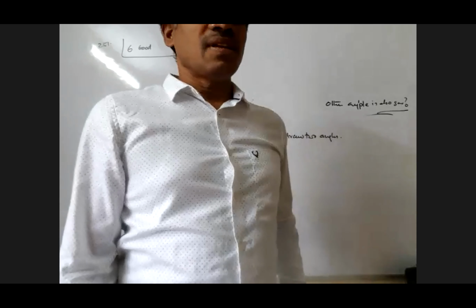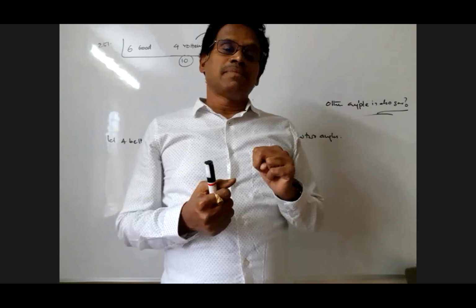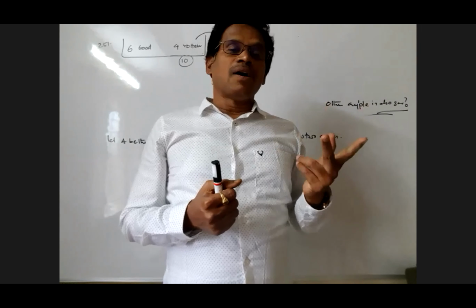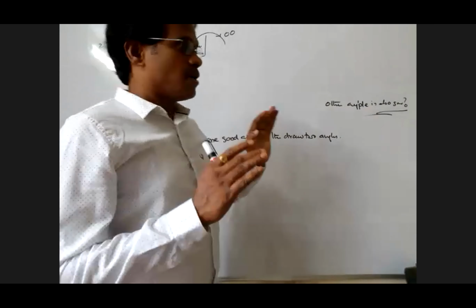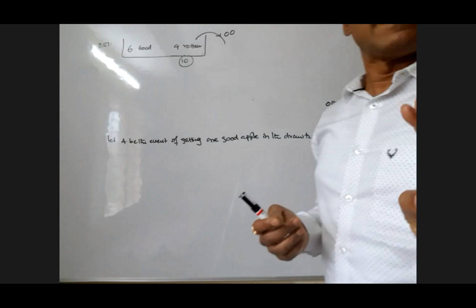Actually, when you are drawing 2 apples, there may be 3 things that will happen. Both the apples may be good, both the apples are rotten, or one apple is good and one apple is rotten. These are the 3 things that will happen, because in that basket, 6 are good apples and 4 are rotten, spoiled ones. That is A1, A2, A3.